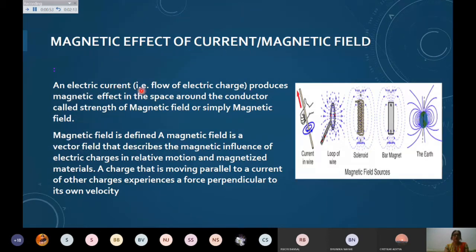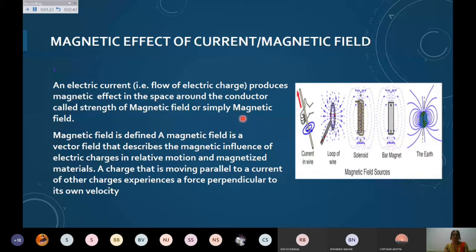It means I am making the electric charge flow, so we are talking about charges in motion. When the electric current flows, a magnetic effect is produced, and I may call that magnetic effect the magnetic field, magnetic field strength, or magnetic field intensity. Whenever these terms come around you, the meaning is the same. So you should not get confused with these terms.